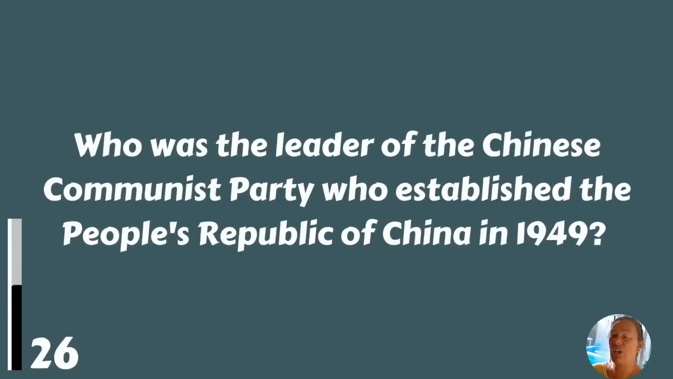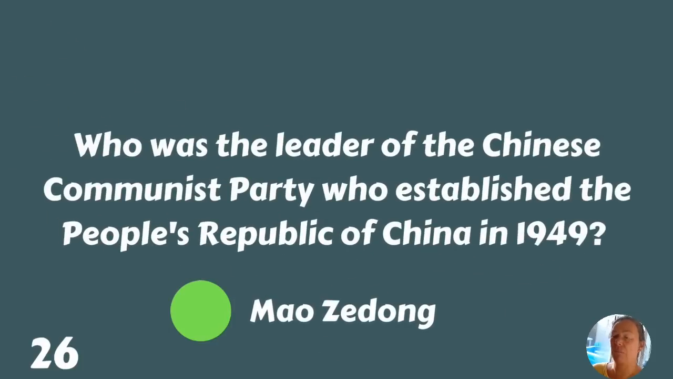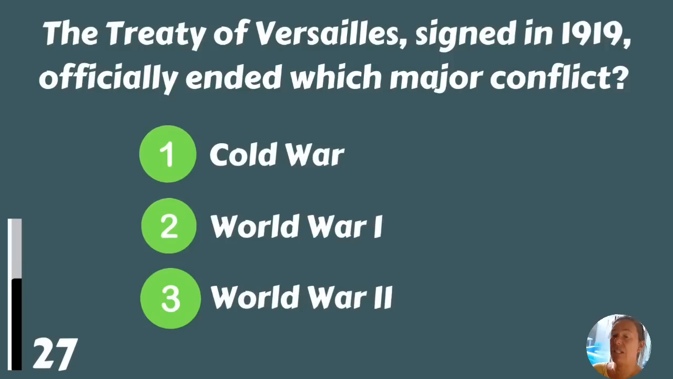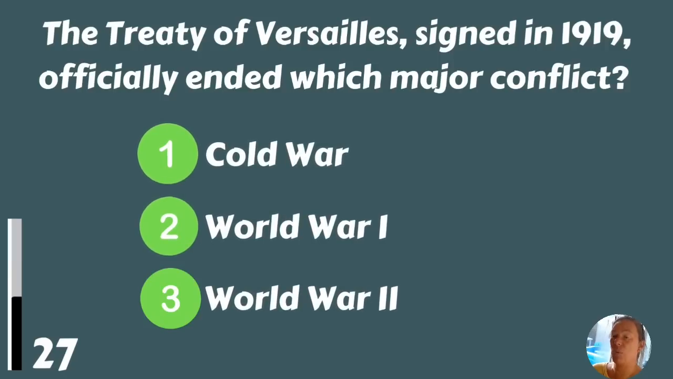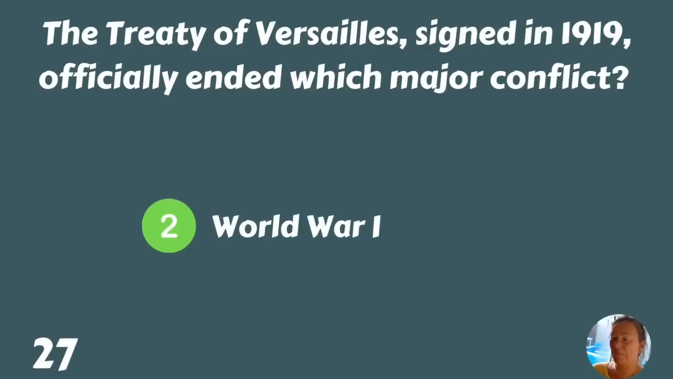Who was the leader of the Chinese Communist Party who established the People's Republic of China in 1949? Mao Zedong. The Treaty of Versailles, signed in 1919, officially ended which major conflict? Cold War, World War I, or World War II? World War I.